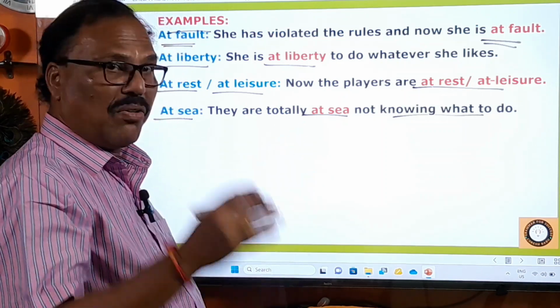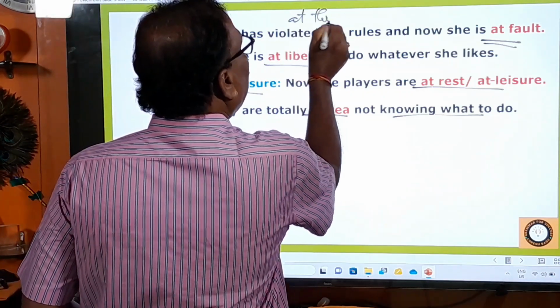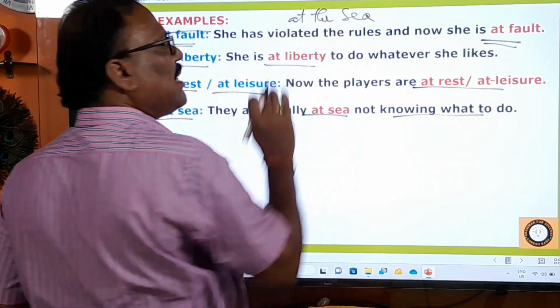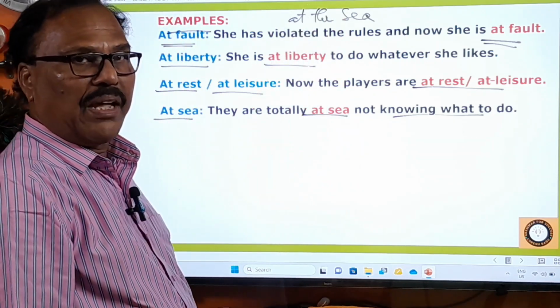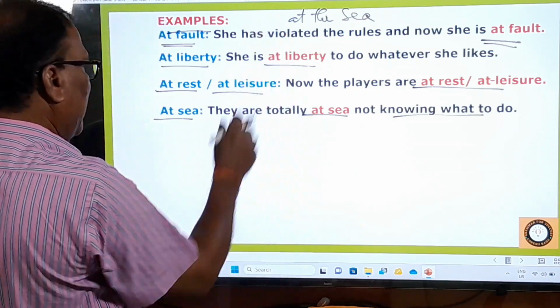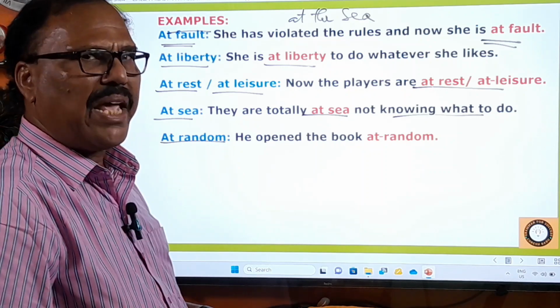At sea does not mean at the sea. At the sea is different. At the sea means really at the sea, practically you are at the sea. But at sea means highly confused. Remember the difference. And here at random is there. At random means aimlessly.